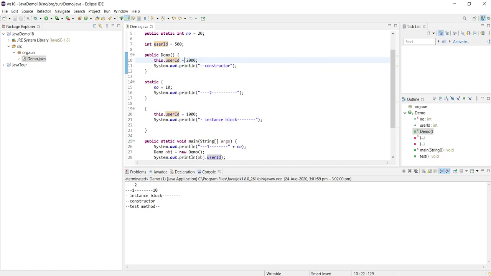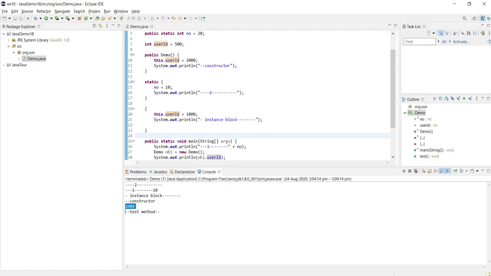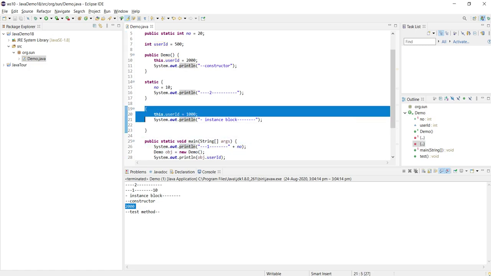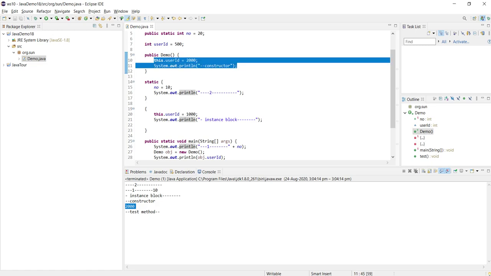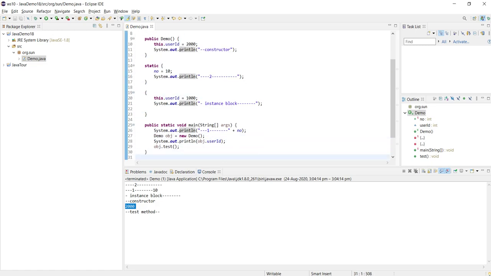There we are assigning 2000. So ultimately 2000 will be printed. Yeah, as expected, 2000 is the answer we got. Because the order is: first the instance block will execute and initialize the instance variables. Then the constructor will be called, and whatever initialization happens in the constructor will be done. That's the reason we got 2000.